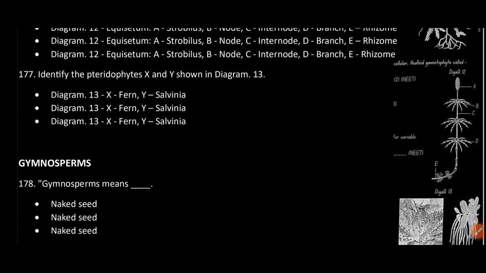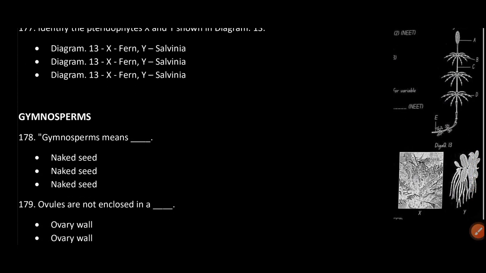Identify the pteridophytes X and Y shown in diagram 13. X is fern and Y is Salvinia.